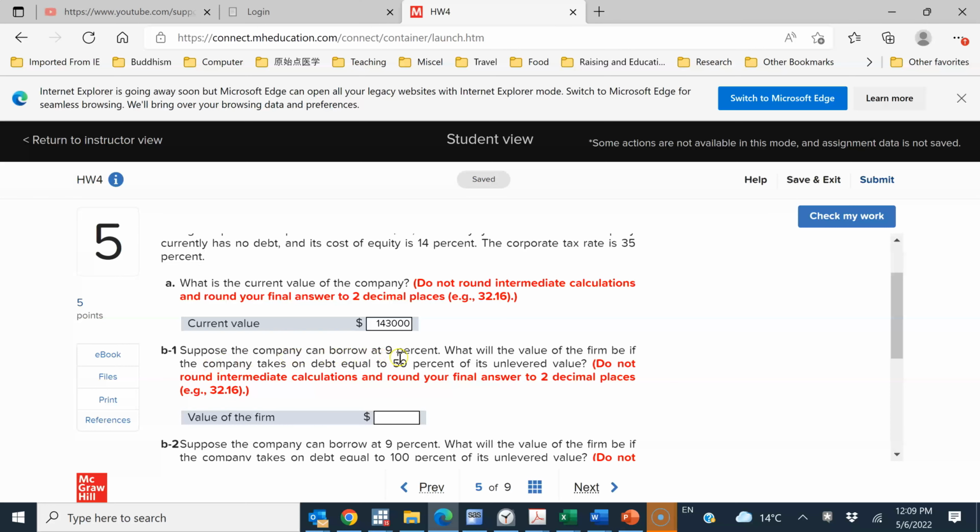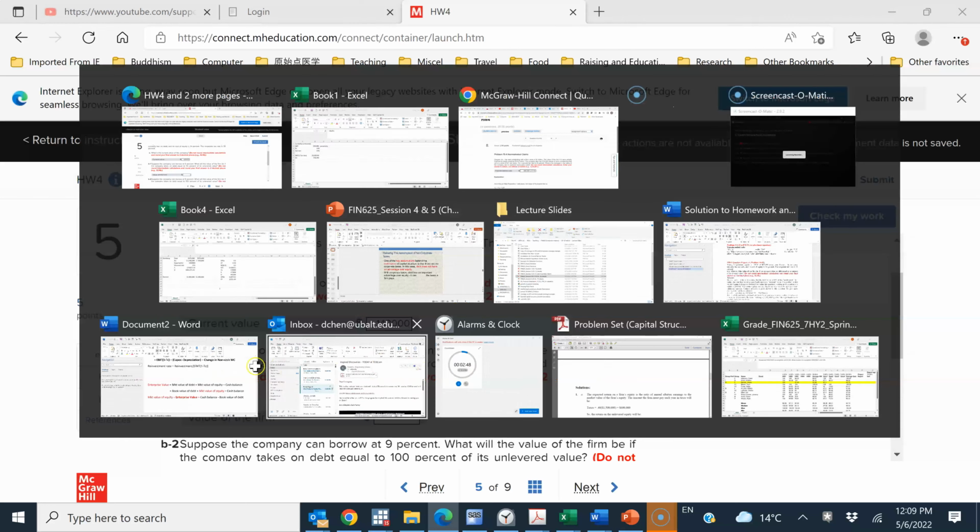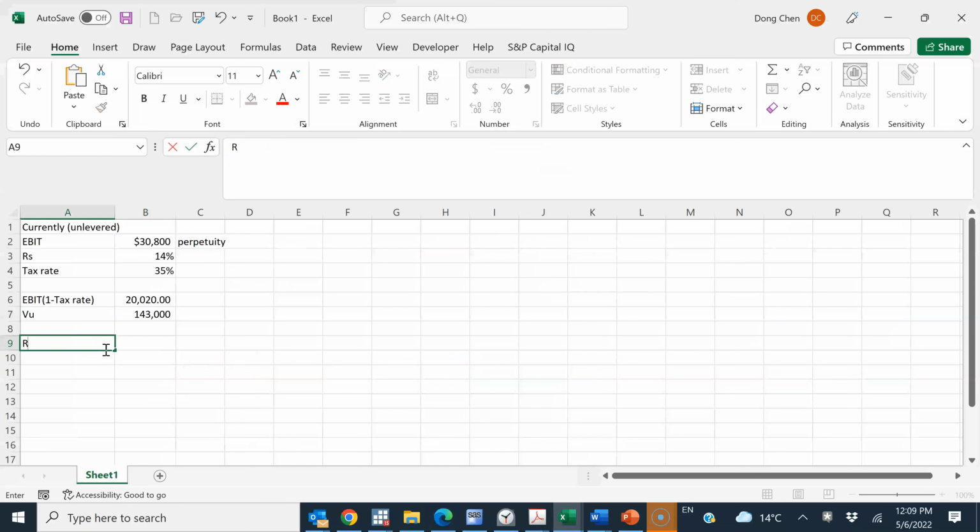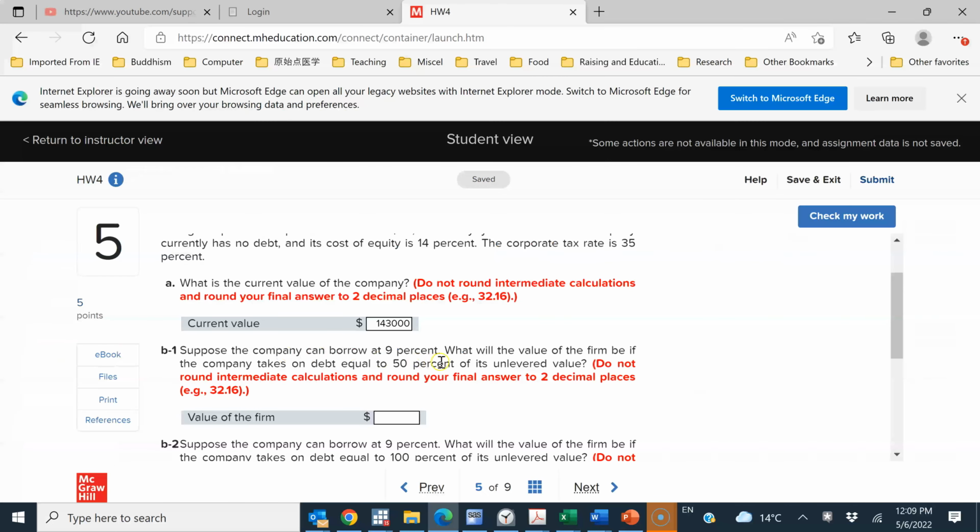Suppose the company can borrow at 9%. So just write down that information, right? It's RB, which is bond, which is the cost of debt, 9%. And what will the value of the firm be if the company takes on debt equal to 50% of its unlevered value?